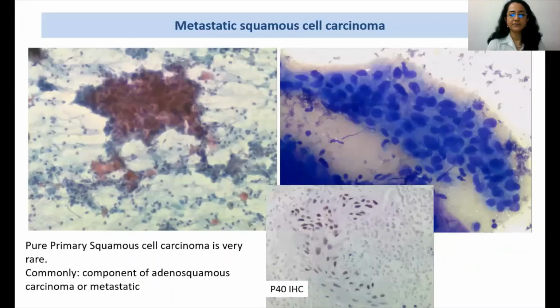Another case of a metastatic squamous cell carcinoma showing these fragments of keratinized and non-keratinizing squamous cell carcinoma. P40 was diffusely positive. He was a known case of squamous cell carcinoma of the tongue. Remember that pure primary squamous cell carcinoma is very rare, and commonly they are either a component of the adenosquamous carcinoma of the pancreas or is a metastasis from another organ.